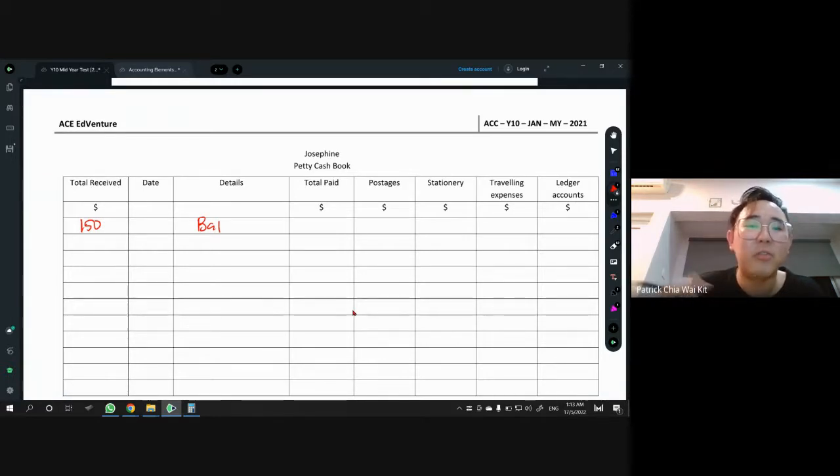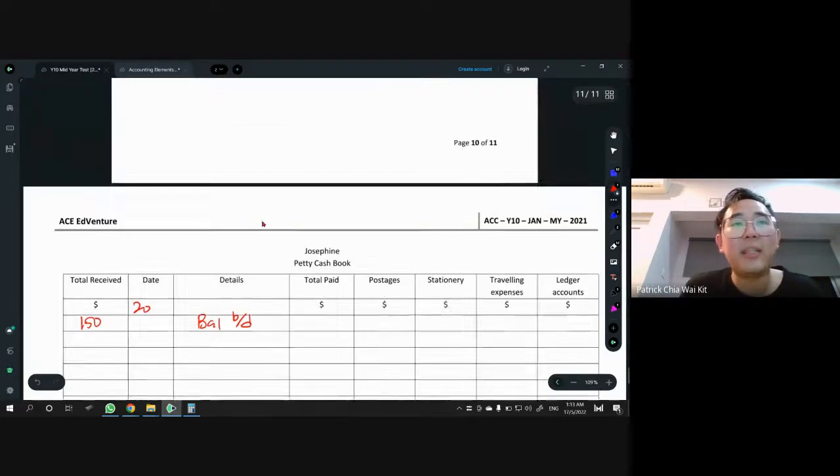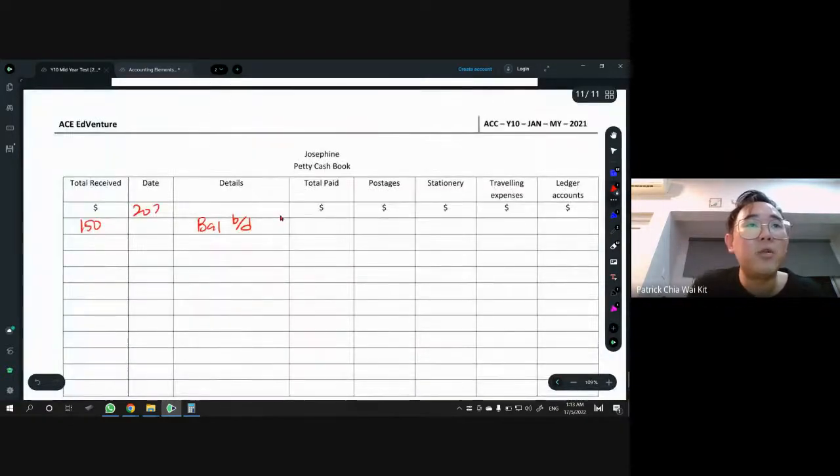You need to put whether it's CD or BD. Every time, it is going to be balance brought down. If you're not sure, look at the date. The date is going to be on the 1st of something. So 2021 May 1st. Right? So that is the balance BD. Okay, so 150. Easy 1 mark.